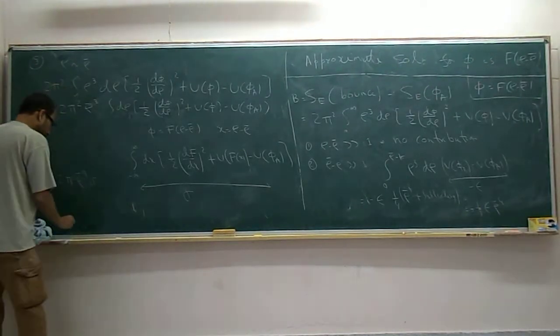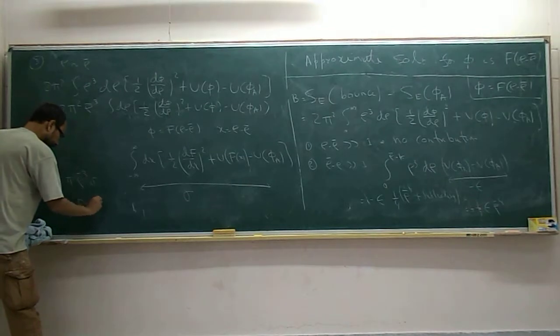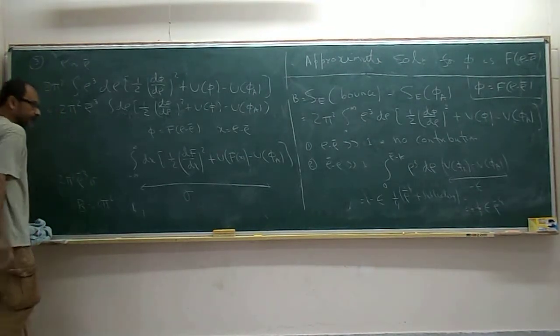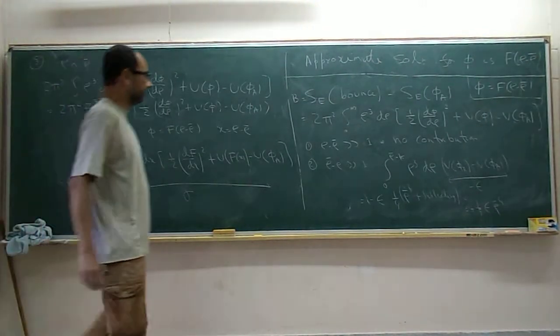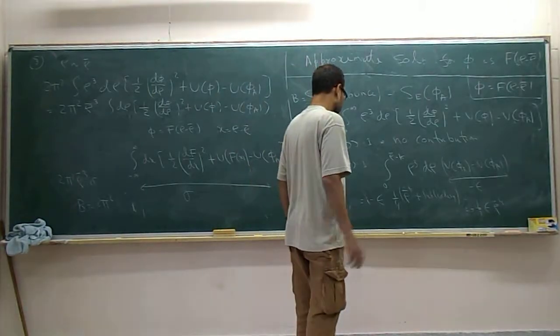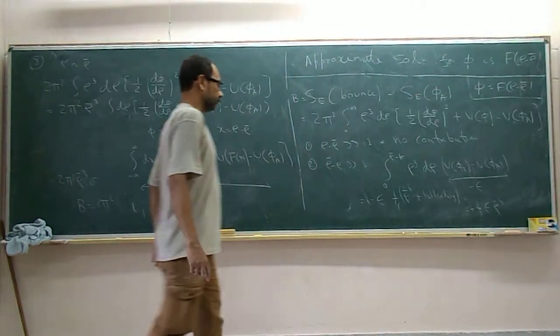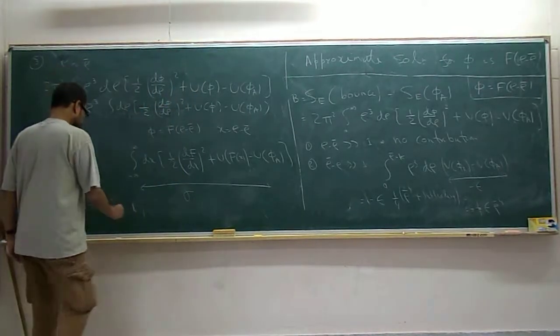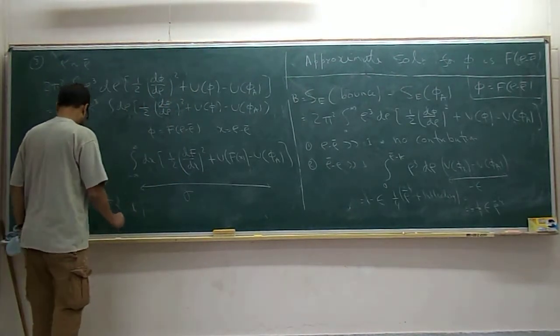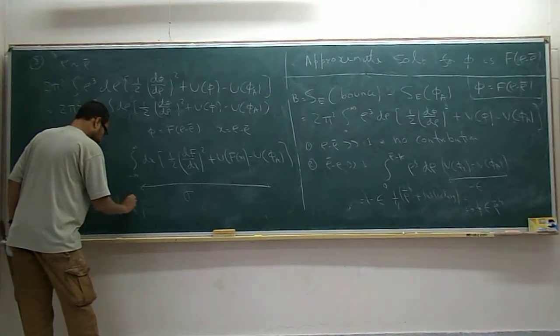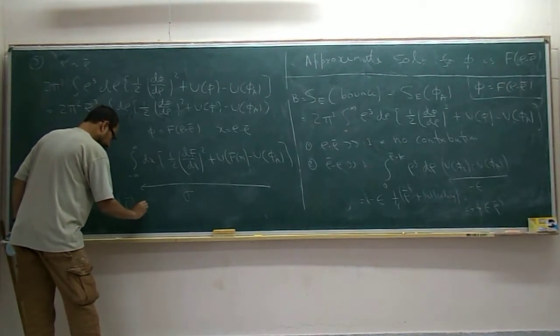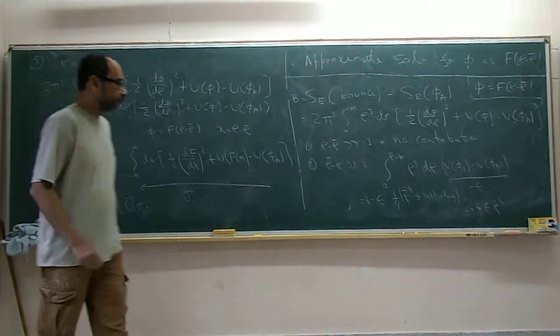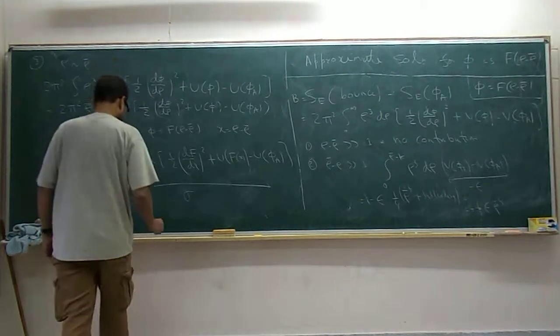So this gives you B as 2 pi square, 2 pi square I had forgotten. Then I write it: 2 pi square times rho bar cube sigma minus 1/4 epsilon.